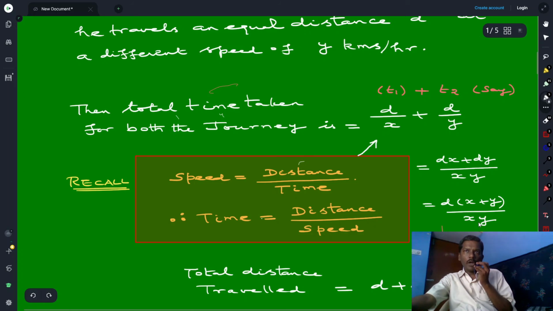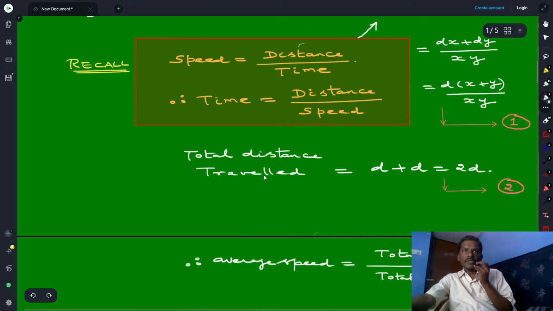Now the total distance traveled in both the journeys together is d plus d. In the first case he travels d, in the second case also he travels d. So total distance is 2d. But we know that average speed is equal to total distance over total time taken. Total distance is 2d. Total time taken is d times x plus y over xy.